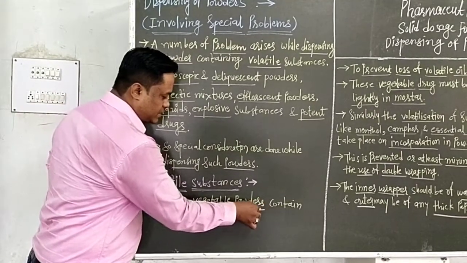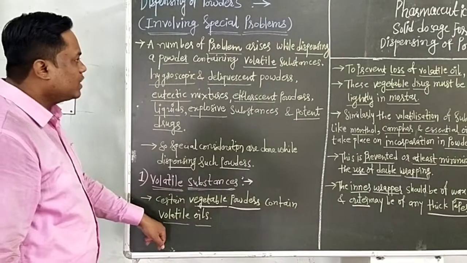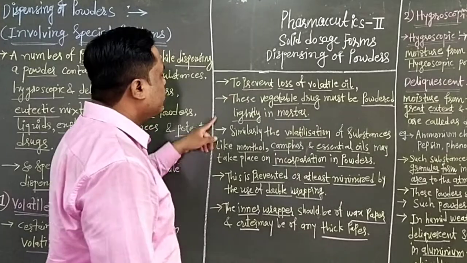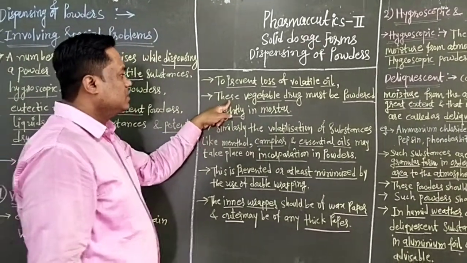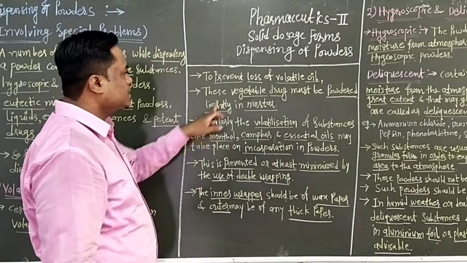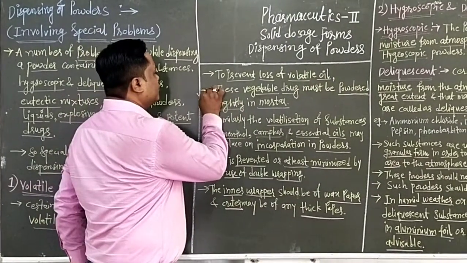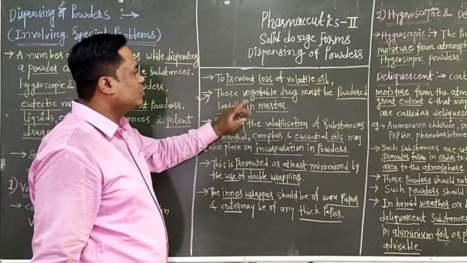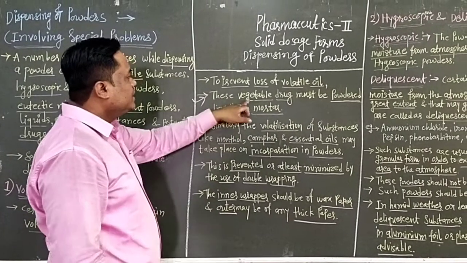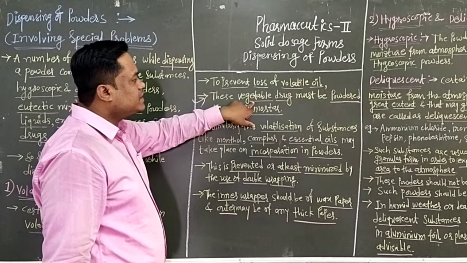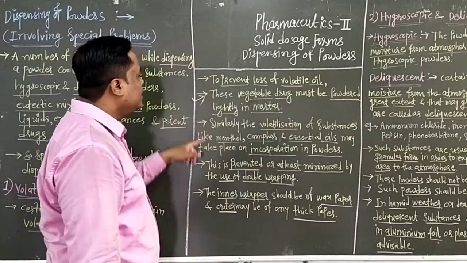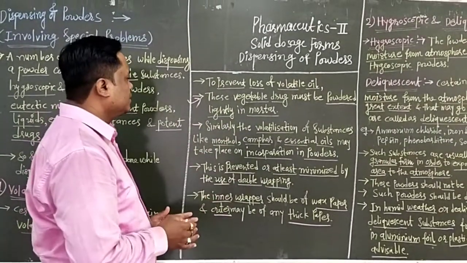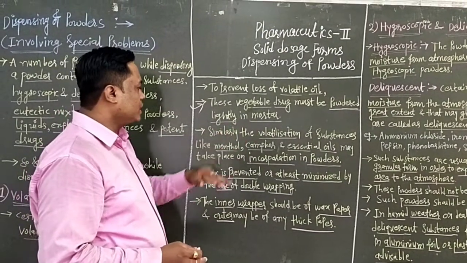To prevent the loss of volatile oils from these vegetable powders, the first step is that these vegetable drugs must be powdered lightly in the mortar, transferred into powder lightly with the help of the mortar.